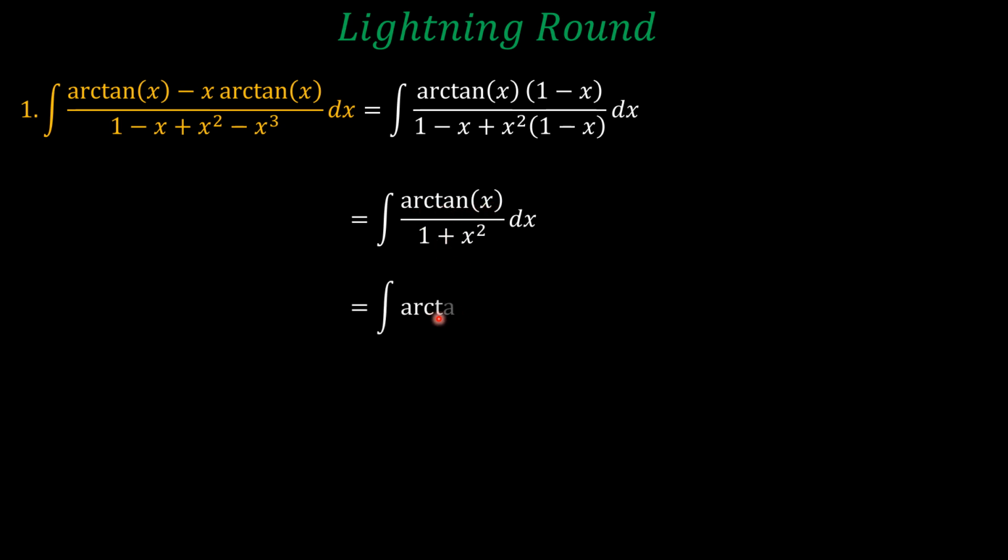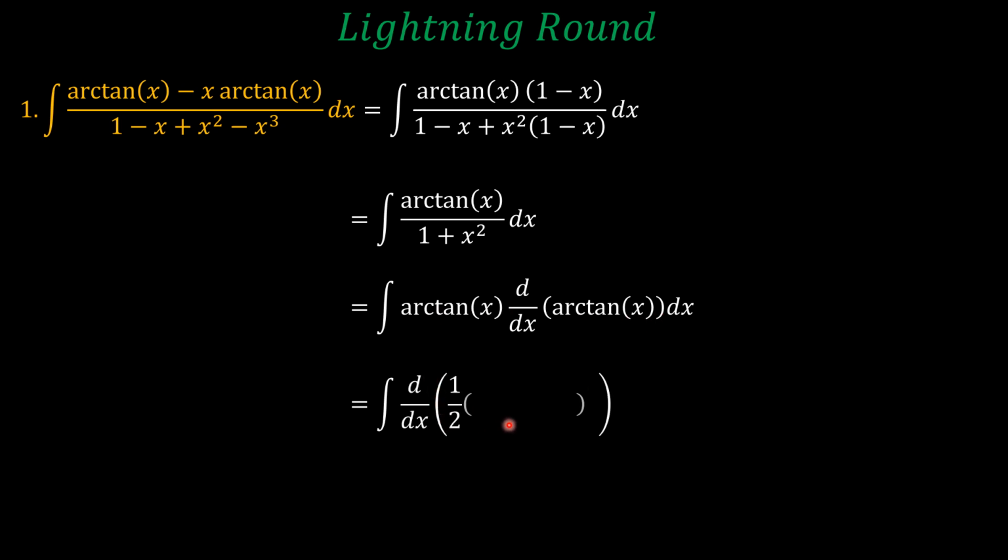And that means we have arctangent of x times the derivative of arctangent of x. We can use integration by parts, but also it's very obvious to see here that when you have such an expression, it's the same as the derivative of a half times the square of the function there. So that integrated, you get half times the square of the arctangent of x plus the integration constant. And that is the answer that was being sought for.